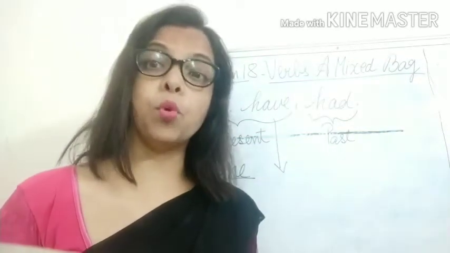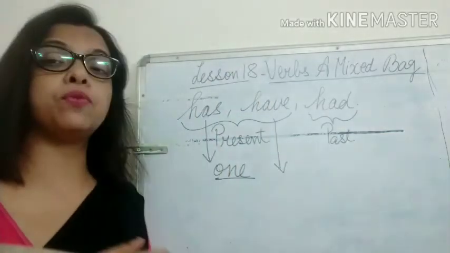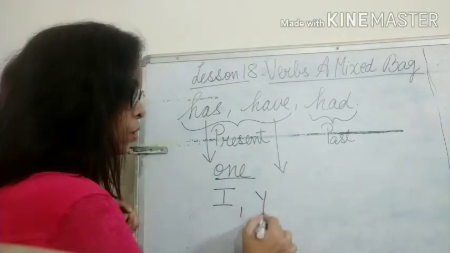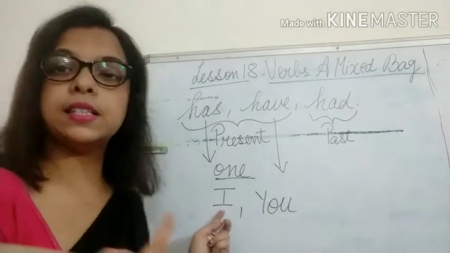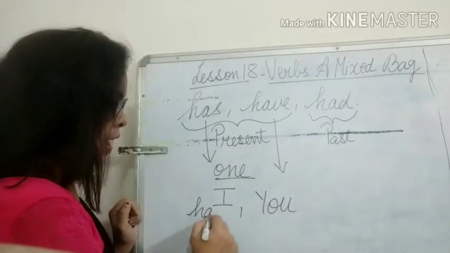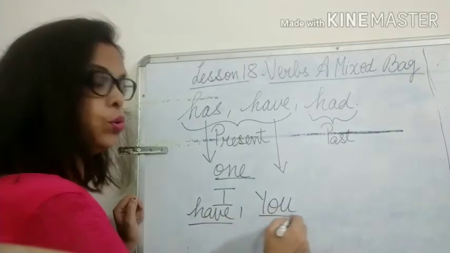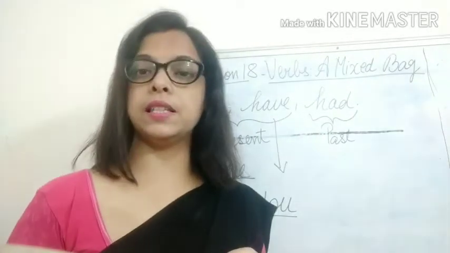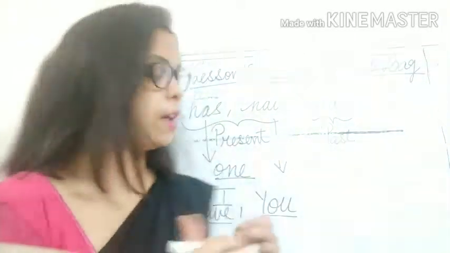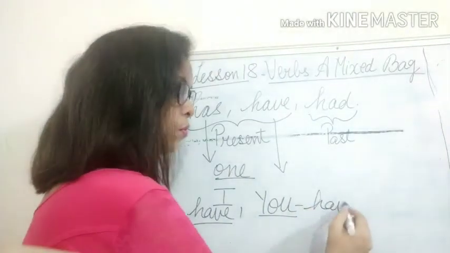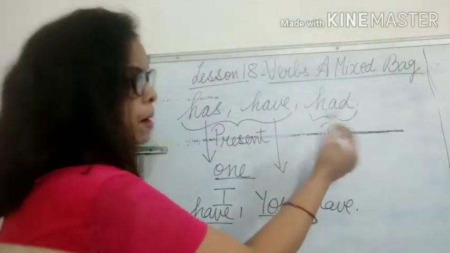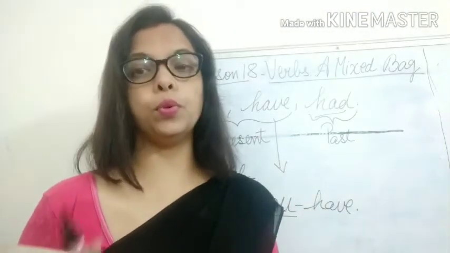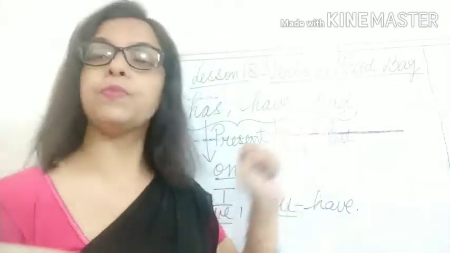Now why did I say mostly? Because with I and you, I is singular but we always use have with it, okay, and you can be singular as well as plural, but in both cases we always use have. And in past tense there is no such rule, we always use had, whether it is singular or plural.